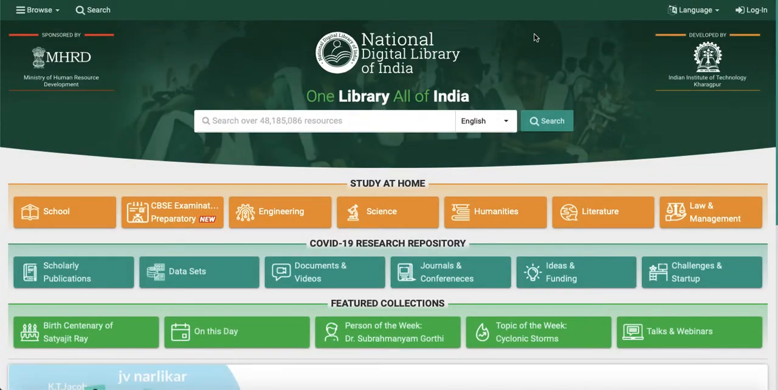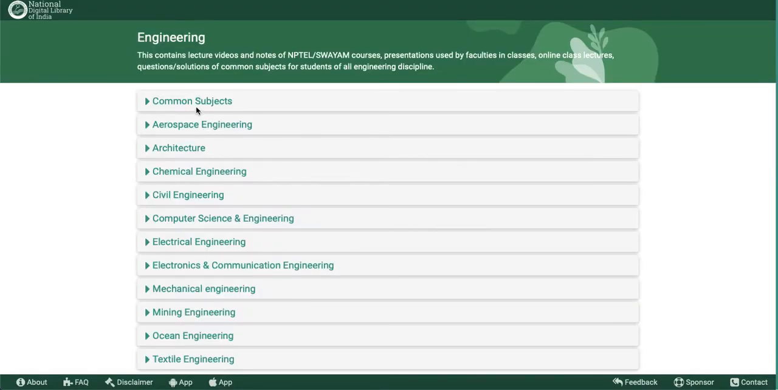Now let's get started on how faculty can utilize it to the maximum. What if you want to learn some new things, whether related to the school area, CBSE exam preparation, or engineering? You can go directly to these pages. Just click here, and that will redirect you to the page. I am showcasing the engineering content of this page. Similarly, you can go to science, humanities, literature, or law and management. Whichever field you belong to, you can directly click on that tab, and it will redirect you. I belong to engineering, so I am showcasing engineering. I have clicked here, so it redirected me to the engineering page.